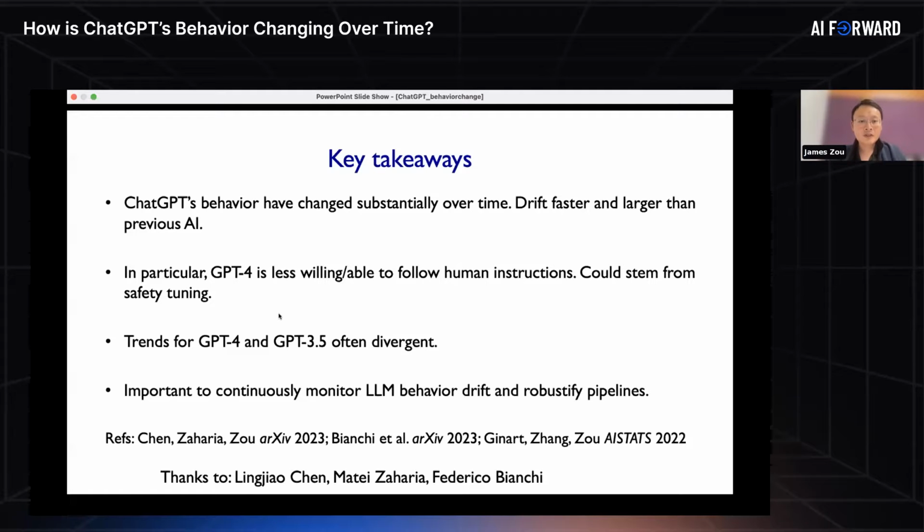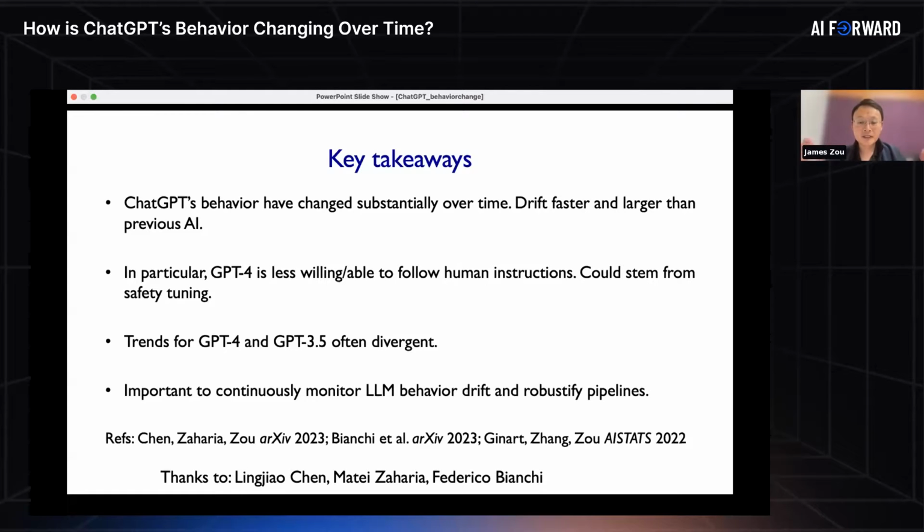In particular for GPT-4, the kind of shift we see consistently relates to it seeming to be less willing or less able to follow some simple human instructions over time, right? And this could stem from safety tuning, which is one of the hypotheses that we tested. It's also interesting that the trends for GPT-4 and GPT-3.5 are often divergent. In areas where GPT-4 is getting better or worse, GPT-3.5 is often going the other direction. So all of this, as we said, really highlights the importance, especially when you're using large language models, to continuously monitor its behavior in real time, and also to robustify your pipeline, right?